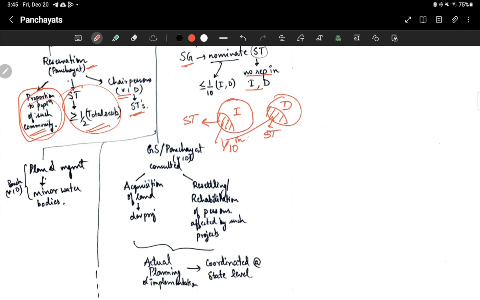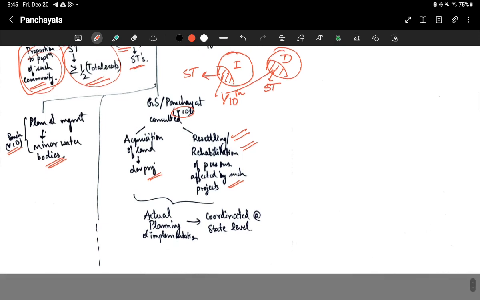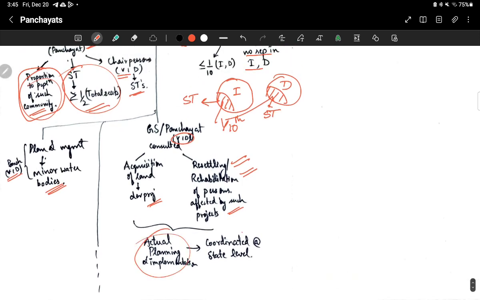less than 1/10. Then planning and management of minor water bodies will be done by Panchayat at all levels, village, intermediate, and district levels. Then Gram Sabha or Panchayat is consulted at all levels for the acquisition of land for development projects, or when resettling or rehabilitation of persons affected by such projects is happening. At that point of time also, Gram Sabha and Panchayats are consulted. But actual planning and implementation is done and coordinated by the state level.